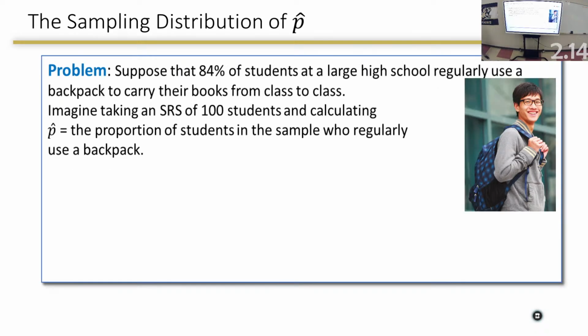All right, here we go, guys. Jump into the examples. Suppose that 84% of students at a large high school regularly use a backpack to carry their books from class to class. I stop right then and I do this. The more stuff you write, the better. On the last test, guys, where you got dinged is by not showing enough work. Most everybody got the answers correct, especially the normality ones. You guys did a great job finding an answer. Just some of you got dinged because you didn't put the right stuff. You need a picture, you need a mean, and you need a standard deviation.